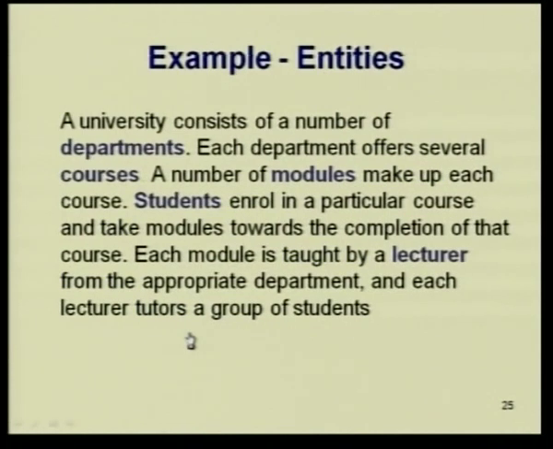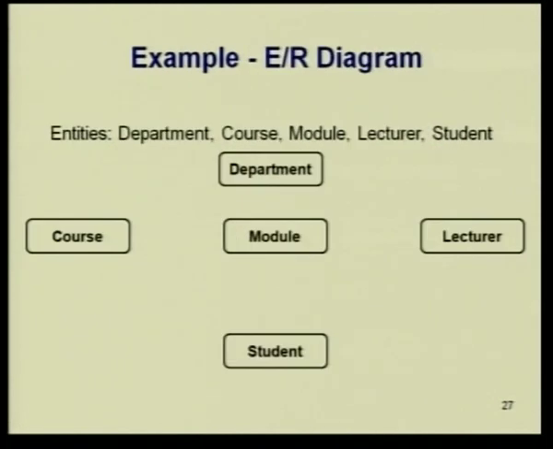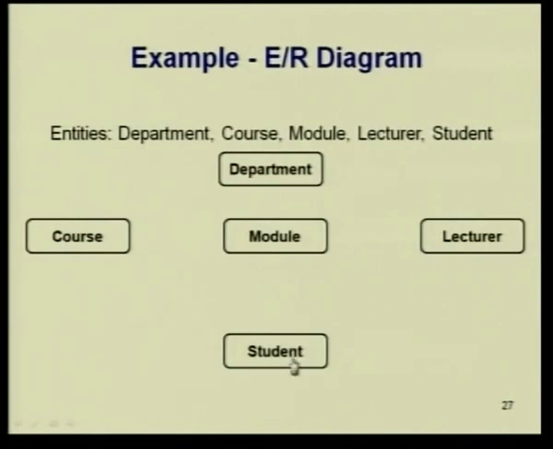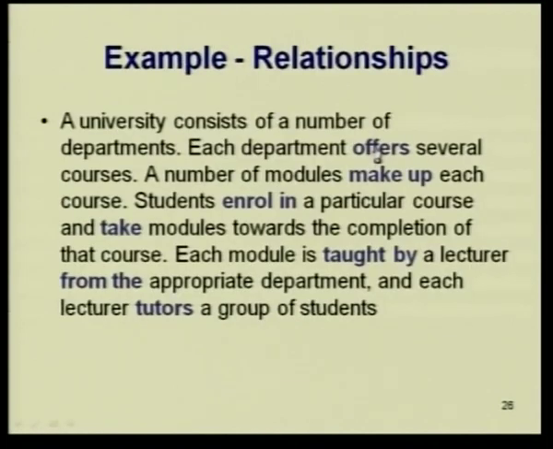So, we have looked at entities and we have looked at relationships. The entities that we looked at are department, course, module, lecturer, student. That is what we have taken and we have put it in the notation of an ER diagram. Next, we are taking offers. Each department offers several courses.